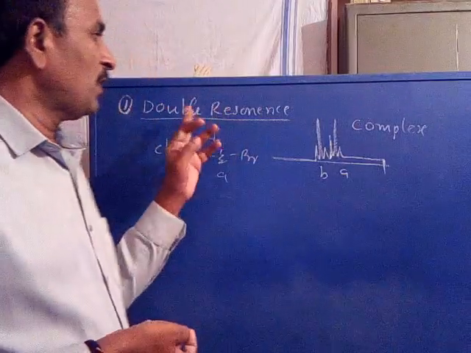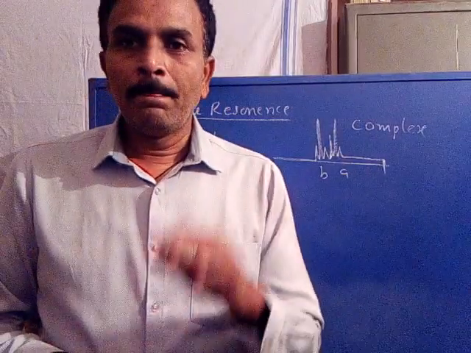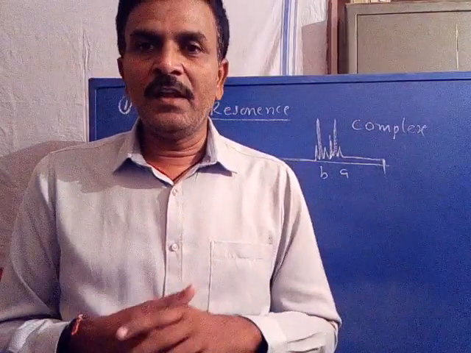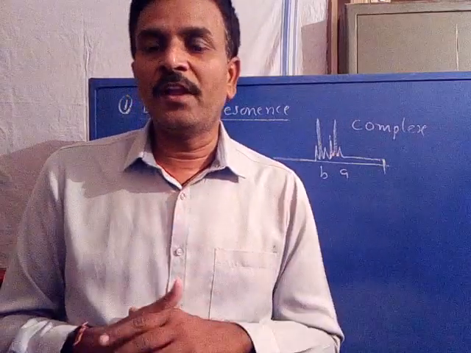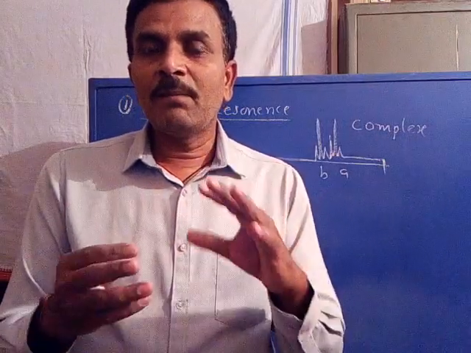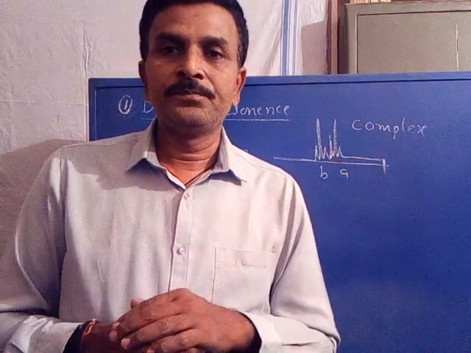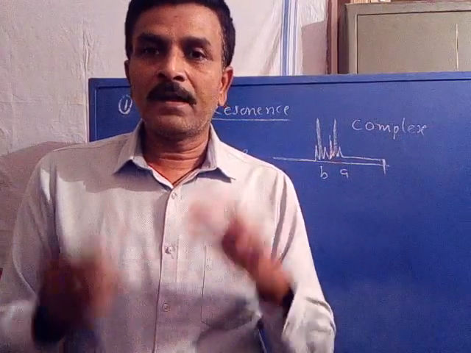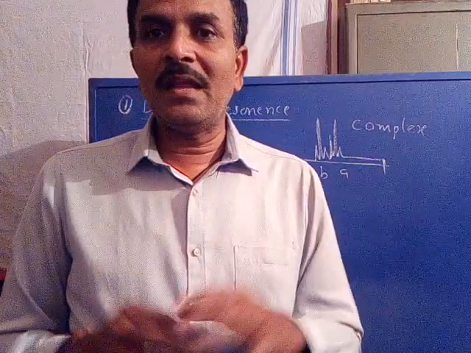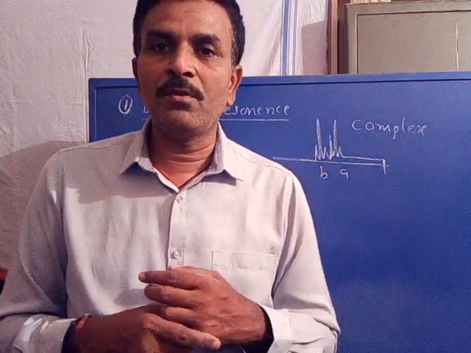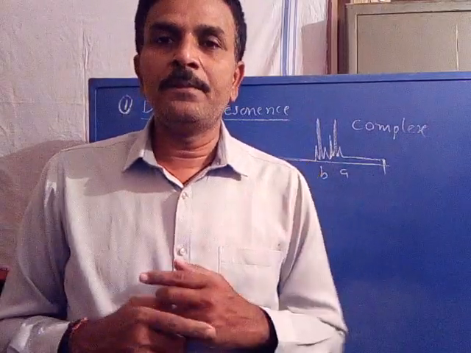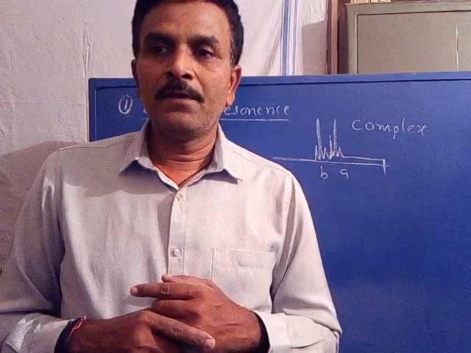Now coming to the double resonance technique. In the double resonance technique, the coupling interactions between the protons are eliminated, whatever coupling existed between the sets of protons. Are you following?